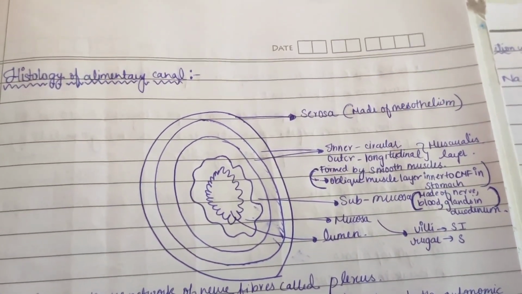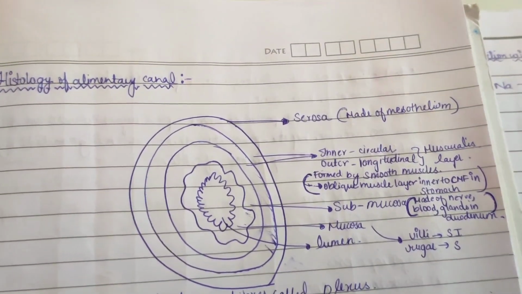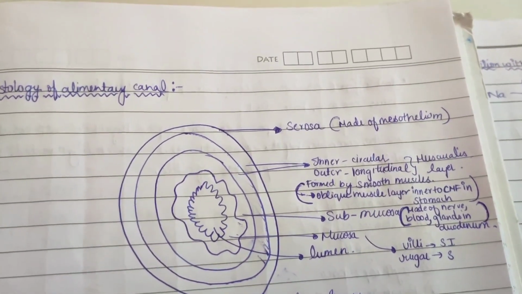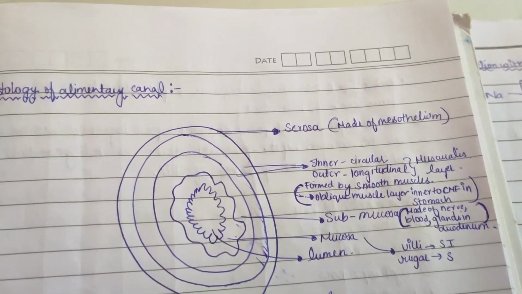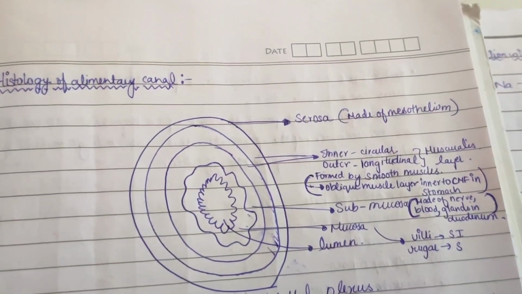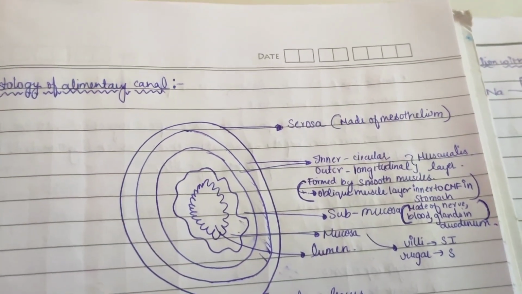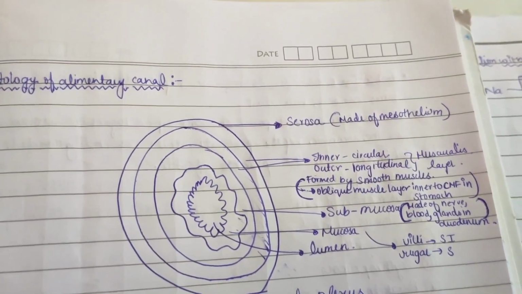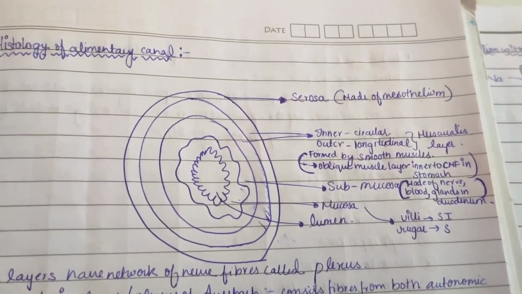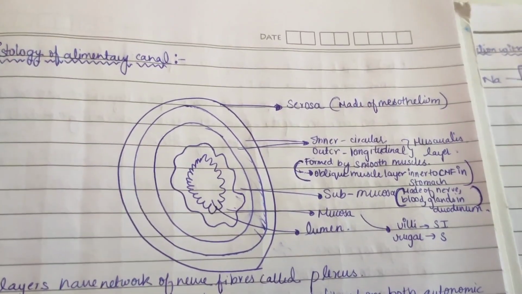Inner circular and outer longitudinal muscularis layer is formed by smooth muscles, and an oblique muscle layer inner to the circular muscularis layer is found in stomach. Then submucosa, which is made of nerves, blood vessels, glands, even glands in duodenum. Then mucosa forms villi and rugae. Villi are formed in small intestine and rugae in stomach. Then lumen.